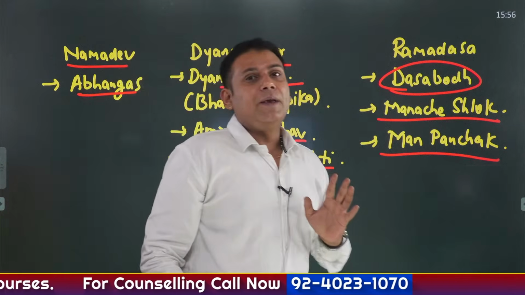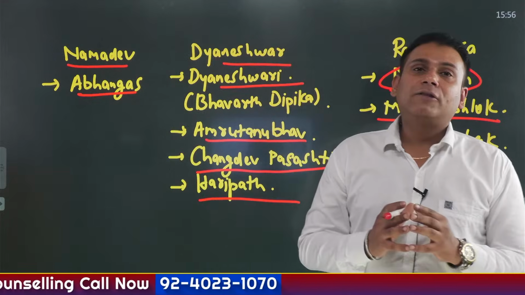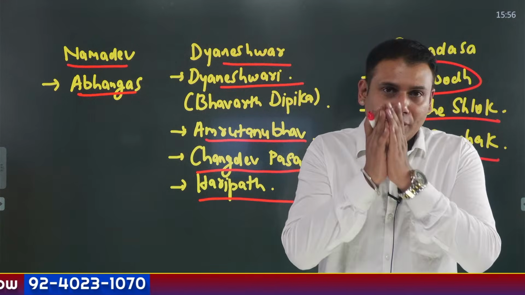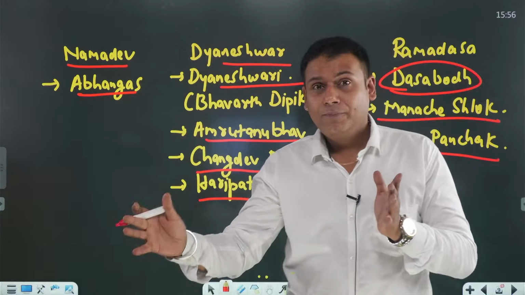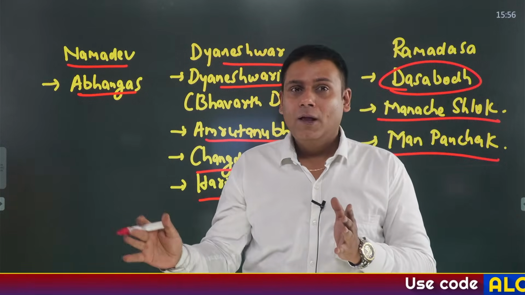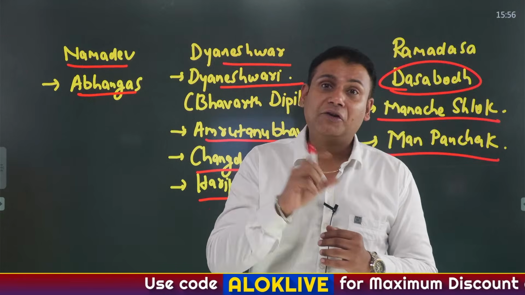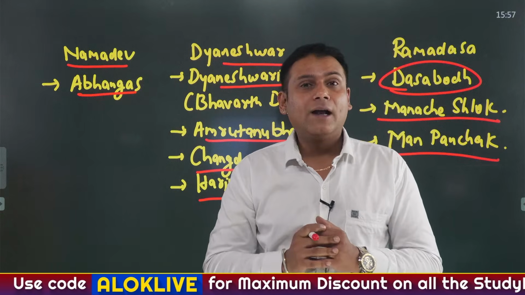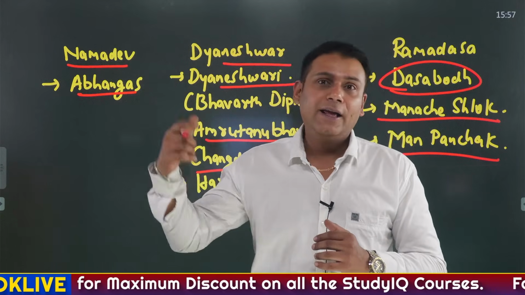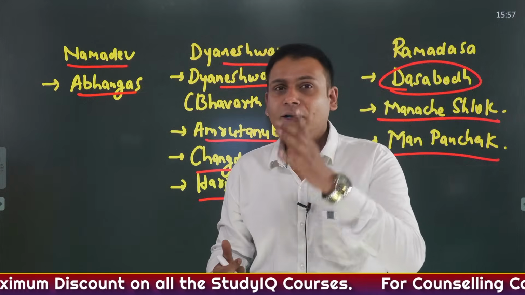So precisely speaking, from the perspective of the Bhakti movement, you have to remember important Bhakti saints and their associated works. And UPSC usually has a tendency to ask factual questions in the form of match the following. Which among the following are correctly matched? Which among the following are incorrectly matched? Hope the point is clear to all of you.